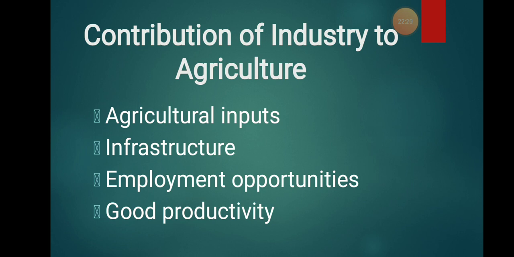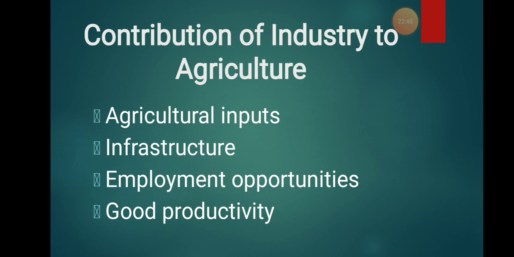Transportation. You need your goods, your food grains, to travel from one place to another. For the movement of goods, you need vehicles, and at the same time you need proper roads. If you have to transport something from one place to another and the road is very bad, it will be very difficult for you.